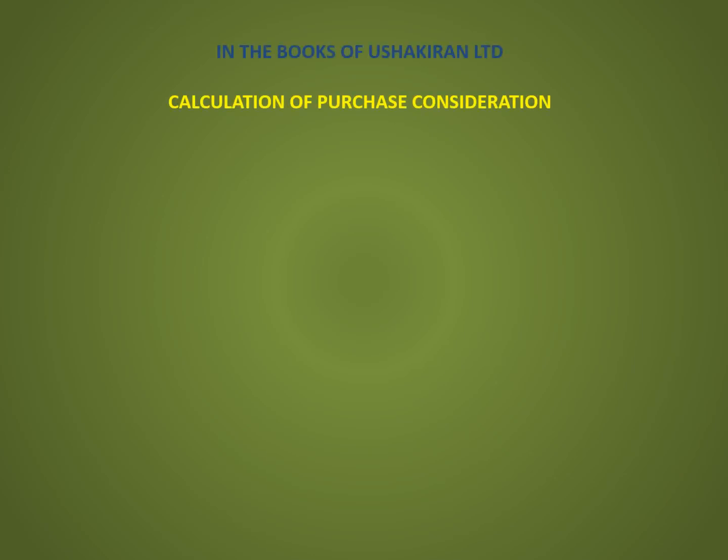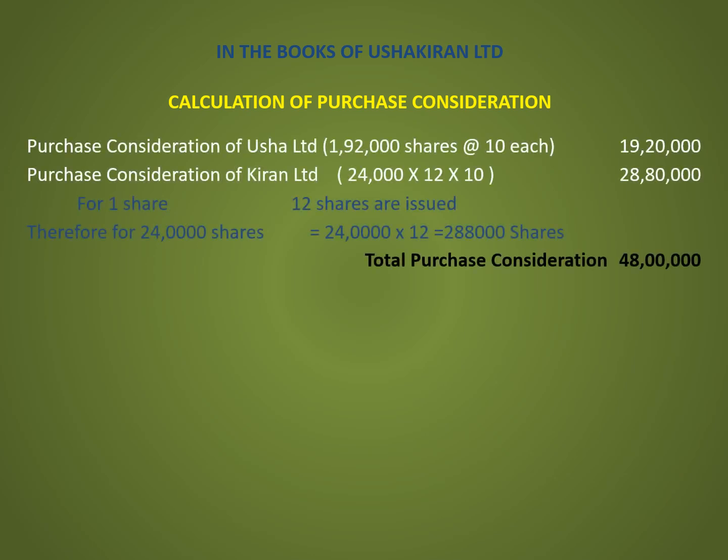In the books of Usha Kiran Limited, calculation of purchase consideration. Purchase consideration of Usha Limited is 19,20,000 which is payable in the form of shares, that is 1,92,000 shares at rupees 10 each.